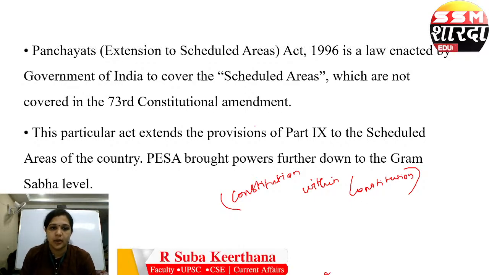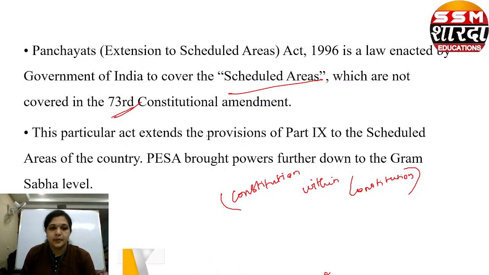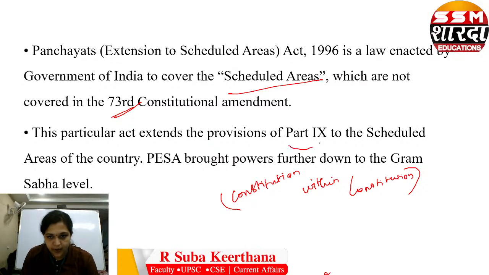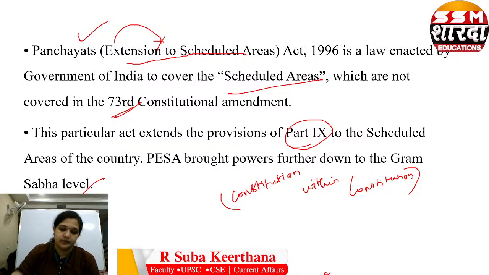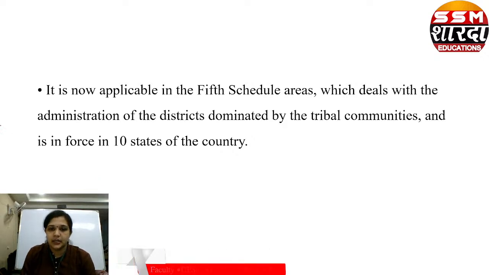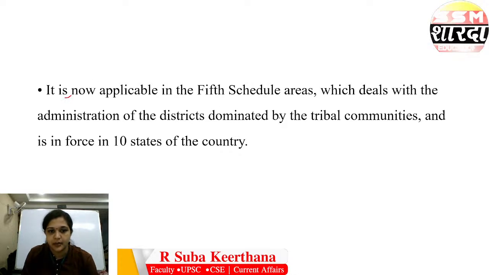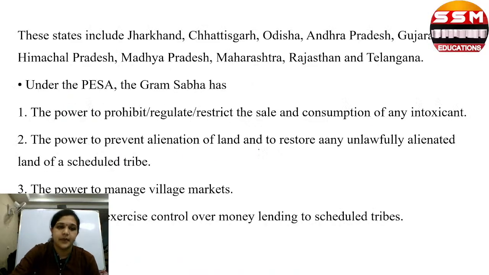It is a law enacted by the Government of India to cover the scheduled areas which are not covered in the 73rd Constitutional Amendment Act. This particular act extends the provisions of Part 9 to the scheduled areas of the country. That is why it is called Panchayat Extension to Scheduled Areas Act. It brought powers further down to the Gram Sabha level. It is applicable in the 5th Schedule areas, which deal with the administration of districts dominated by tribal communities, and is in force in 10 states of the country.